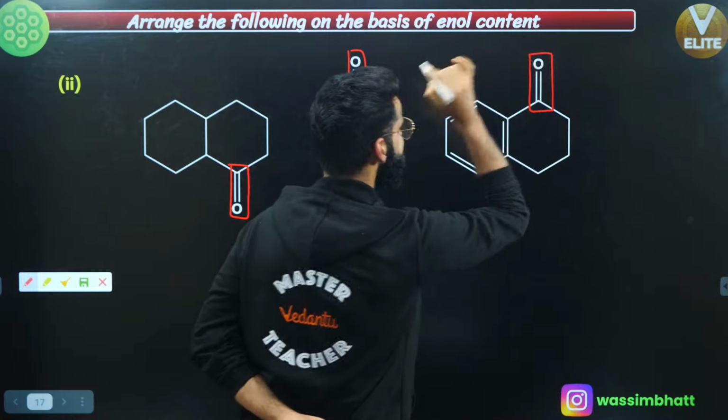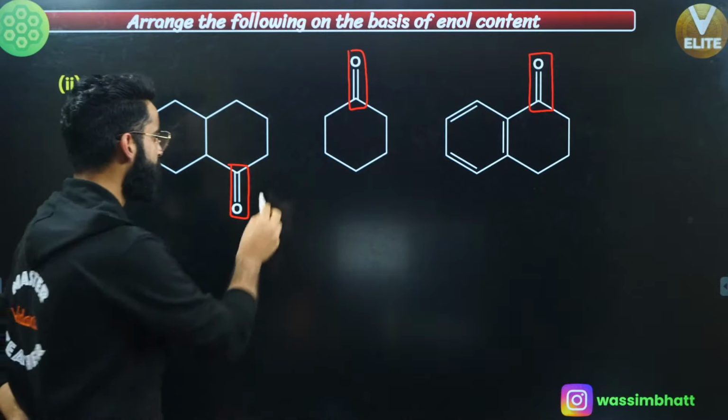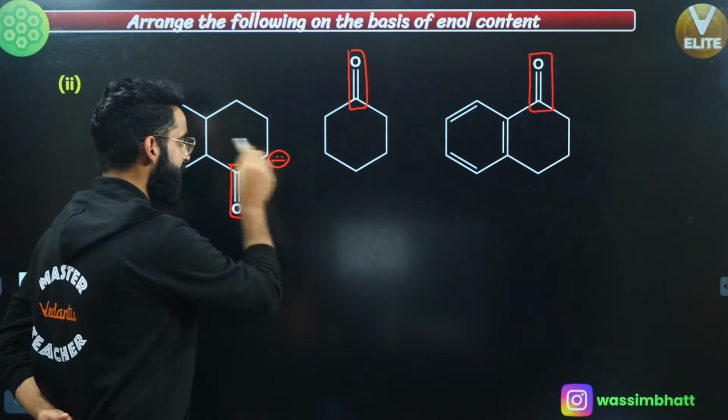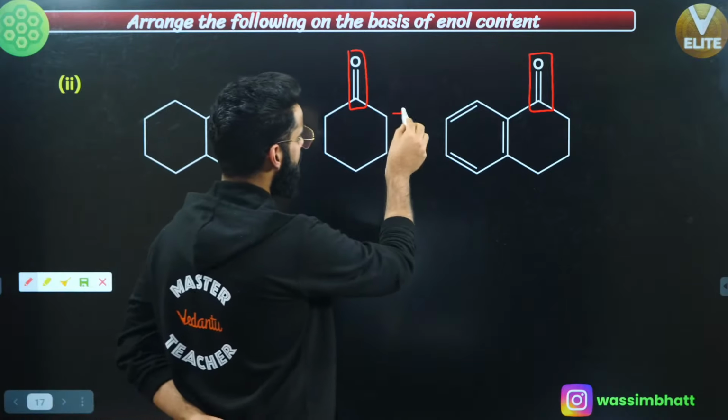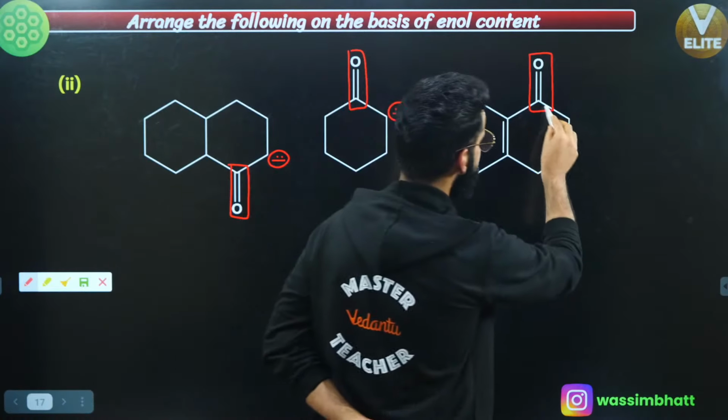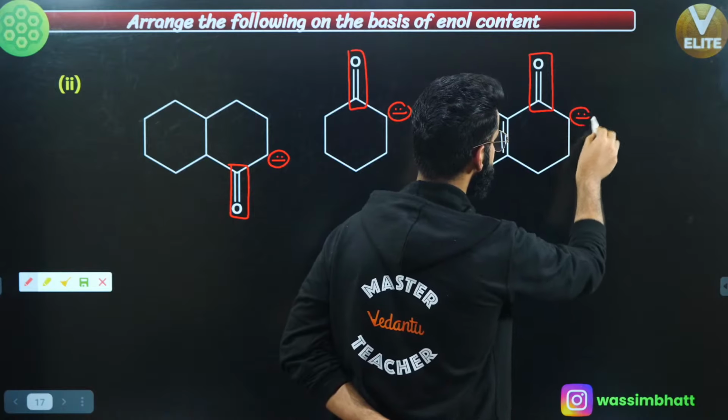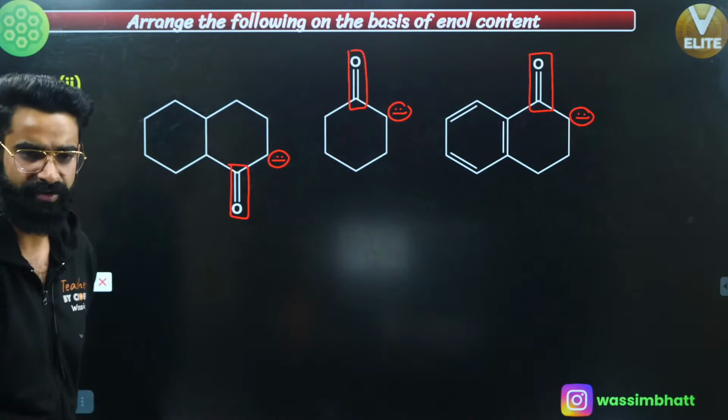Right here. Okay, just take the H positive out from the alpha carbons. I'm going to take H positive out from this carbon, so there'll be negative charge right here. Similarly, take it out from this, there is negative charge right here. Take it out from over here, there'll be negative charge on this carbon, right? Now check the stability of this negative charge.